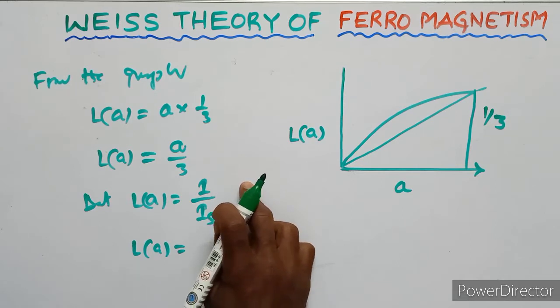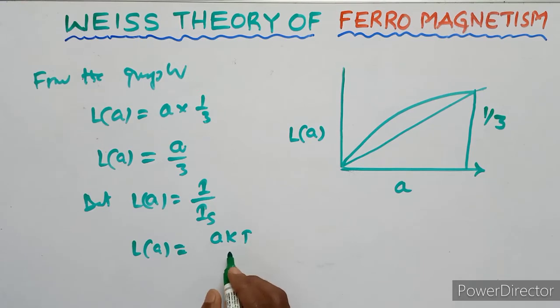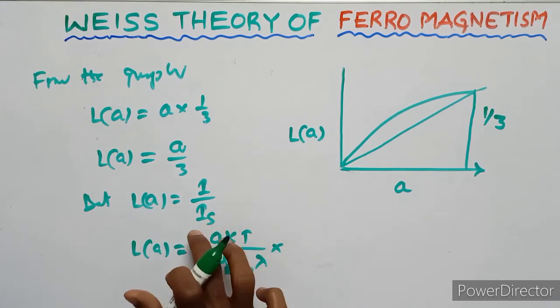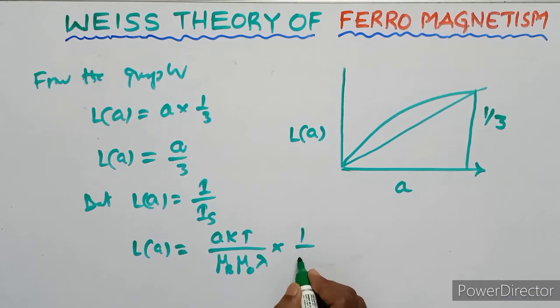Already we know that I means AkT upon mu suffix B mu naught lambda.